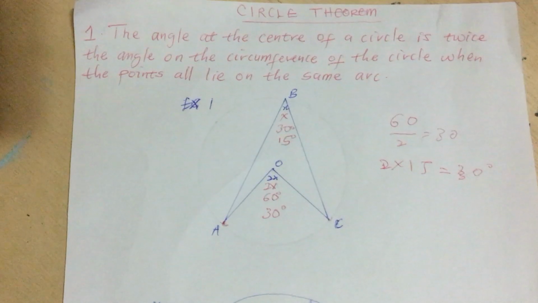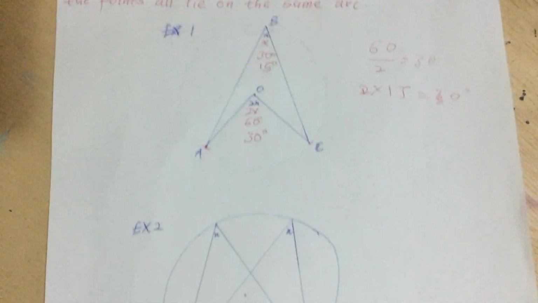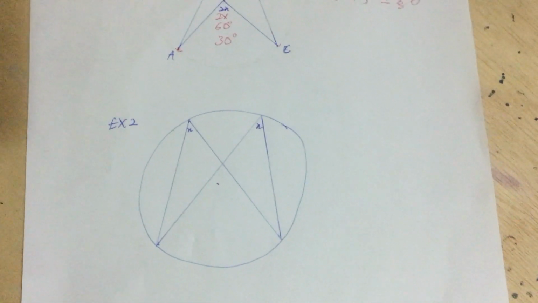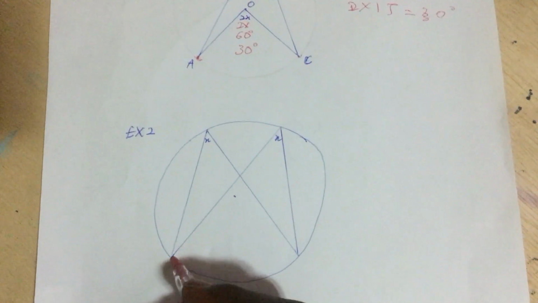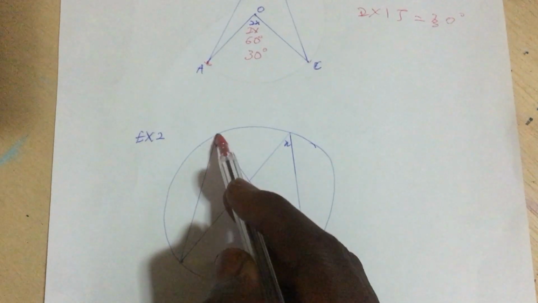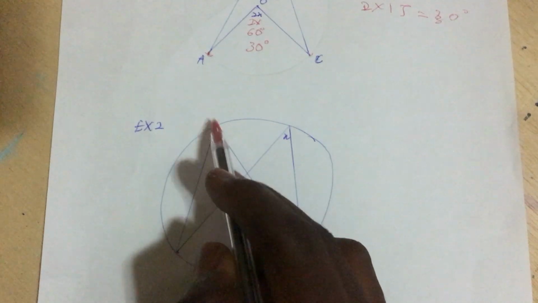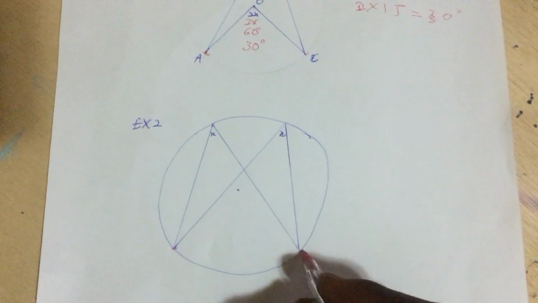Okay, so let's take another example. Looking at this, this is a point at the circumference with the same arc.